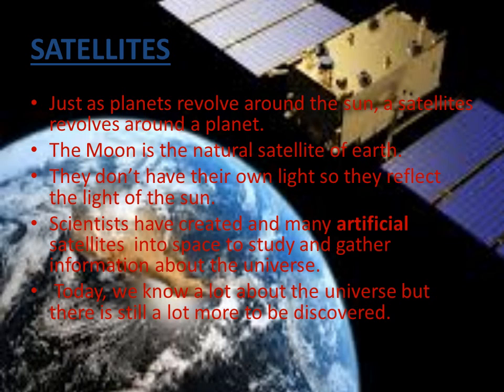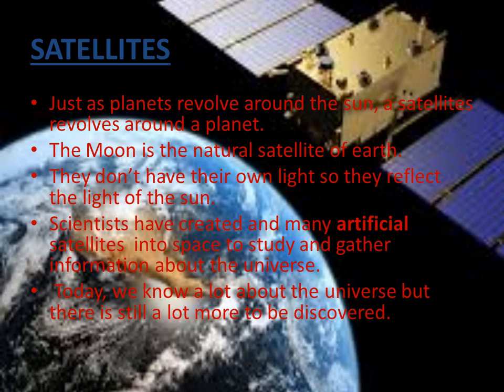Now let us find and learn about the satellites. Just as planets revolve around the Sun, a satellite revolves around a planet. The moon is the natural satellite of Earth. They don't have their own light, so they reflect the light of the sun.